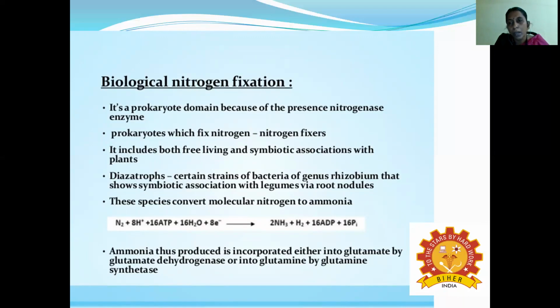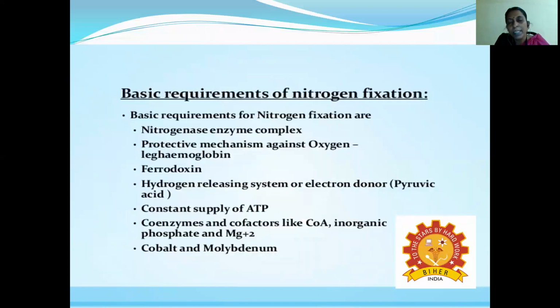Both of them are amino acids. They can be incorporated by the enzyme called glutamate synthetase. So the nitrogen is converted into ammonia, and that ammonia can be incorporated either into glutamate or glutamine. And the next step is: what are the basic requirements for nitrogen fixation?